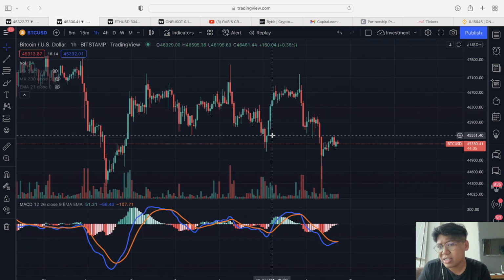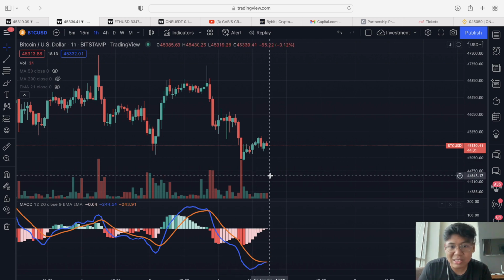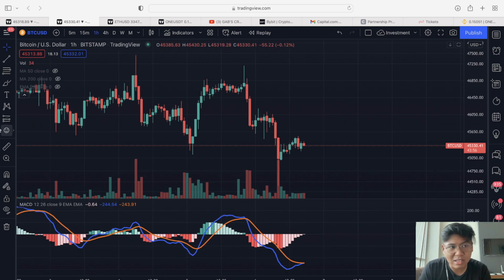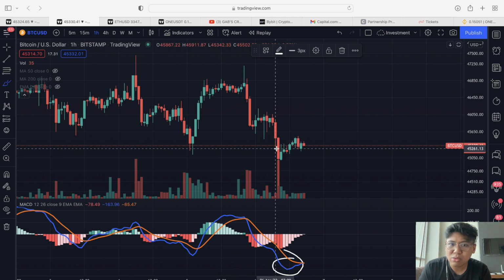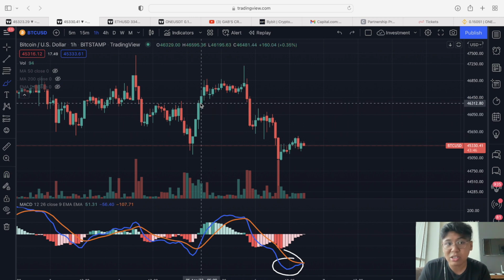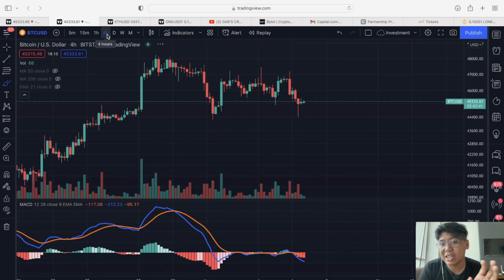Looking at the MACD indicator, you can see now we are starting to form a bullish momentum dito. So in that case, we might actually see a bullish retracement dito to the upside kasi look at that. MACD is potentially forming a bullish retracement. So we might actually see this go up to the upside. And this is actually just for the very short term lang kasi this is in the smaller time frame. But looking at this with the bigger time frame, especially within the 4-hour and daily, you can see na not much to talk about pa din.